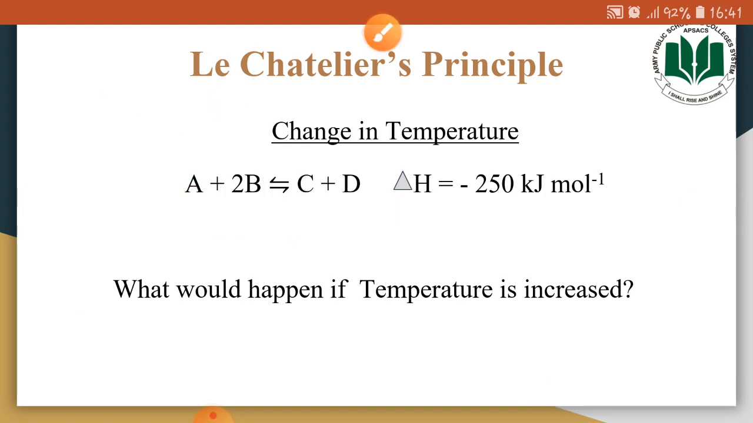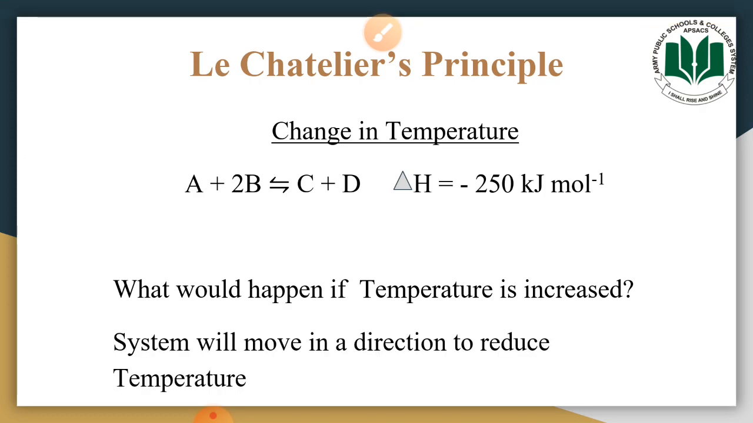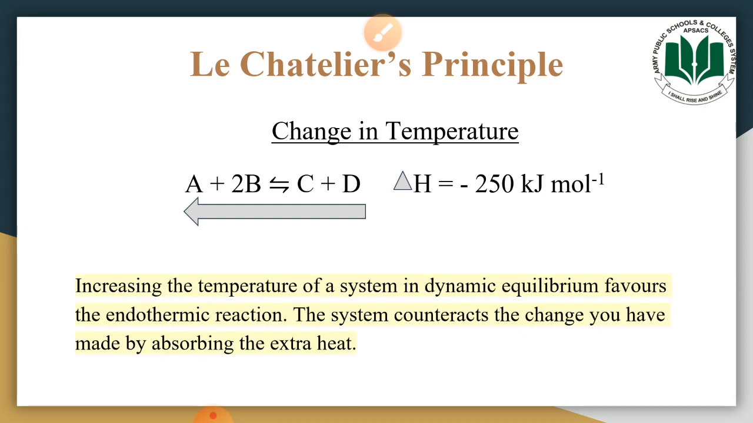So in all cases like these, if the temperature is increased, then the system will move in a direction to reduce temperature, that is from the right to the left. In which direction would it move? From right to the left. So there would be the increased concentration of A and B. So increasing the temperature of a system in a dynamic equilibrium favors the endothermic reaction.